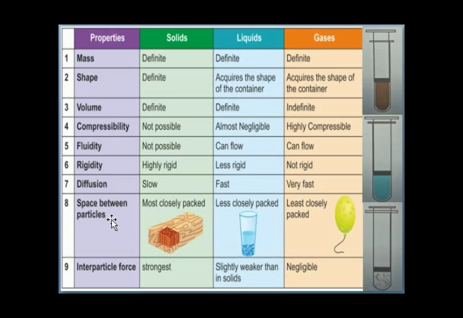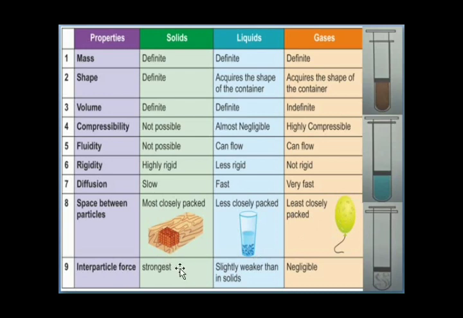Now coming to the space between the particles, you know that the particles of solids are very closely packed, in liquids they are less closely packed, and in gases they are least closely packed. Intermolecular forces we have already discussed.